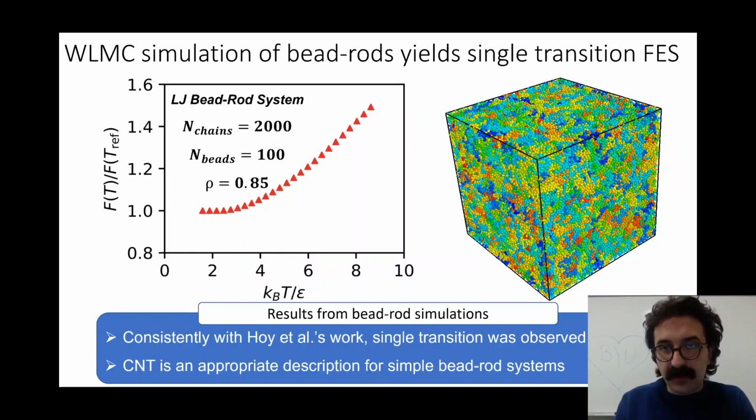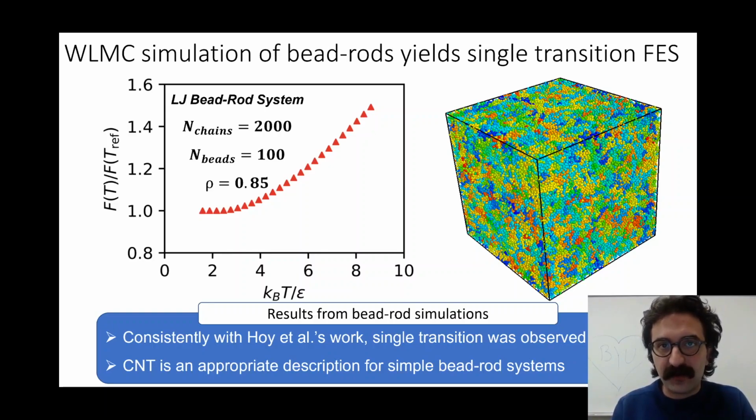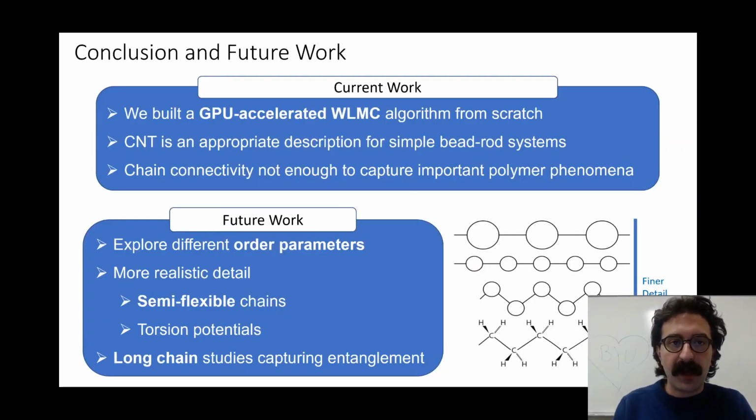And what we see in the figure on the right are random close-packed crystals. So this observation really is troubling because it means that our work is useless and classical nucleation theory applies to this system. However, that's not necessarily true. What we're simulating here are bead rod systems which apparently don't have enough complexity to capture more complex crystallization behavior, and this is consistent with what we found in the literature. So therefore, CNT is appropriate for the system, but we predict that once we add in different segments, we should see different behavior, and CNT no longer applies, or maybe it does.